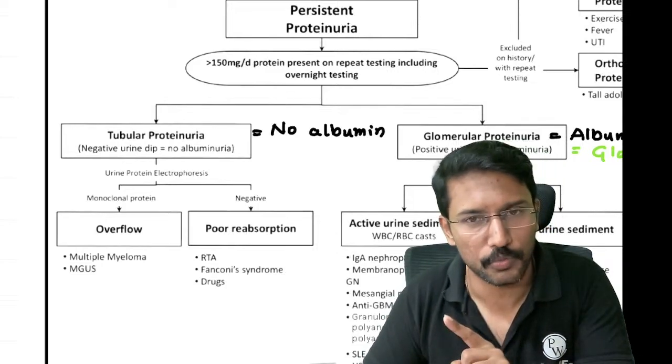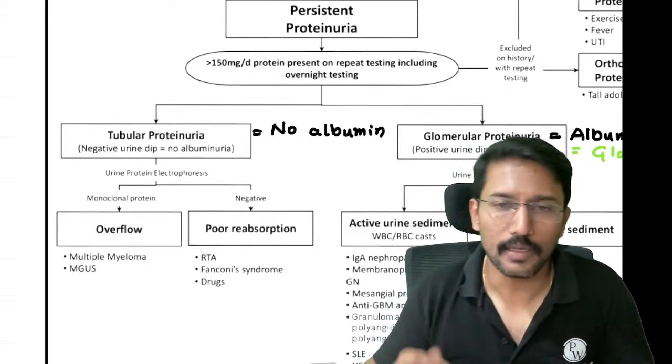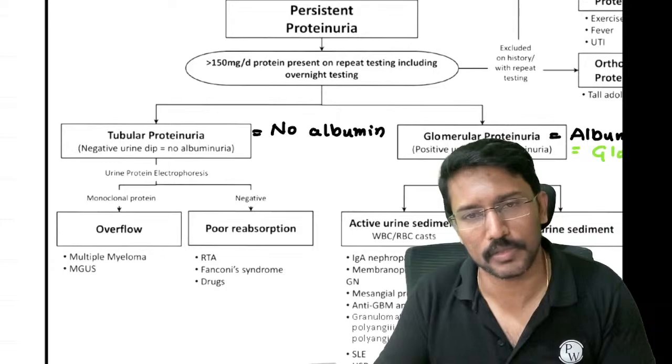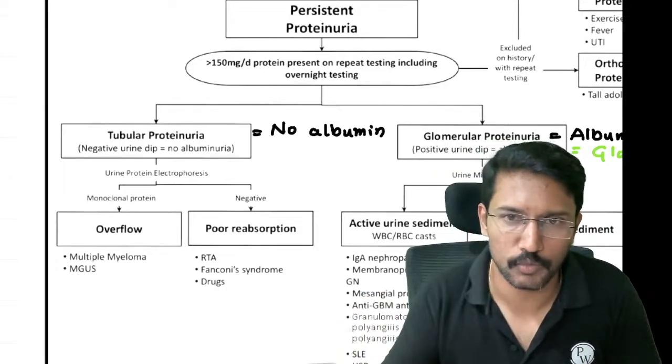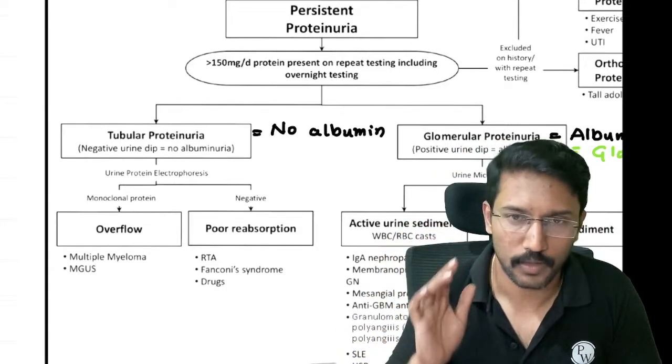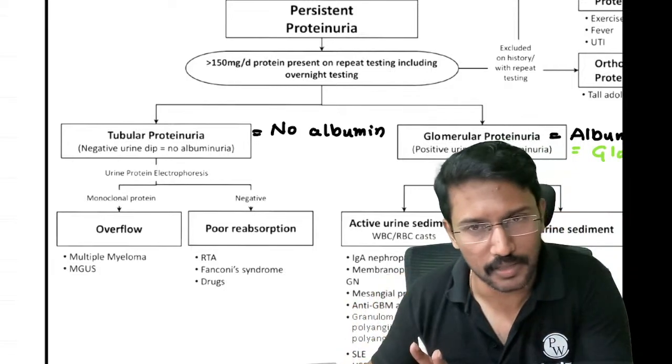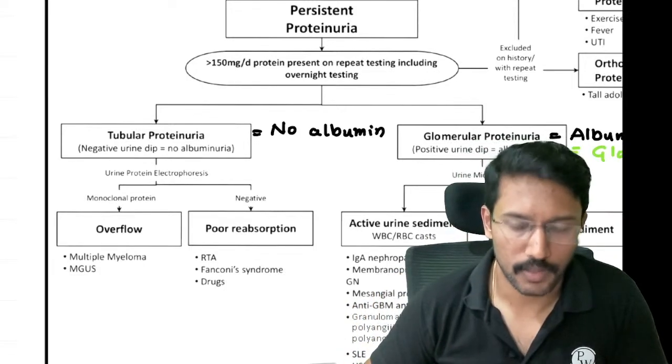Yes, if there's a damage to glomeruli, you will have albumin. And there are specific tests, as you know from biochemistry, to recognize albumin. अगर यूरिन में albumin है तो damage glomeruli में है. यूरिन में albumin नहीं है लेकिन बाकी proteins है तो damage tubules में है, right?